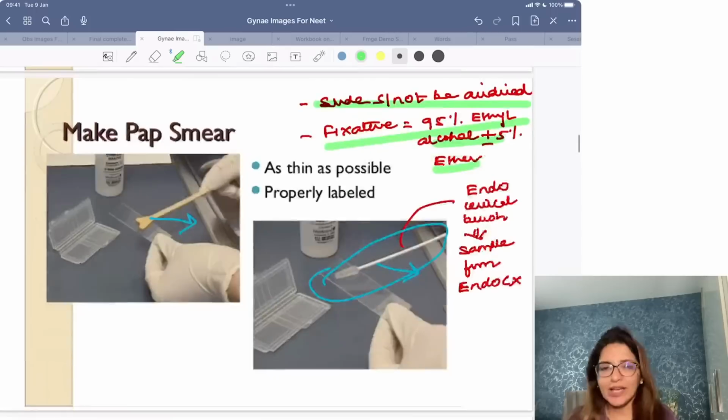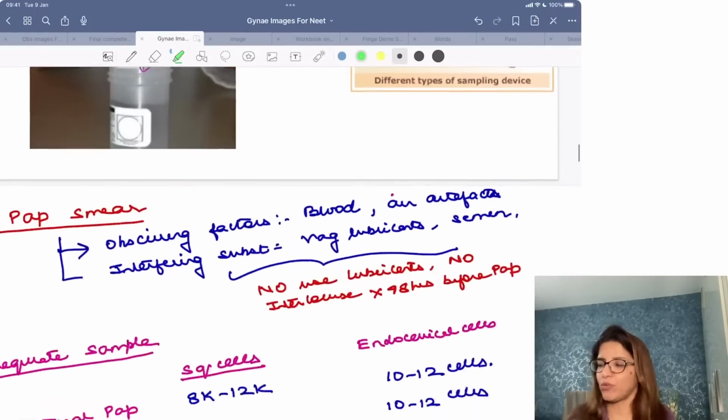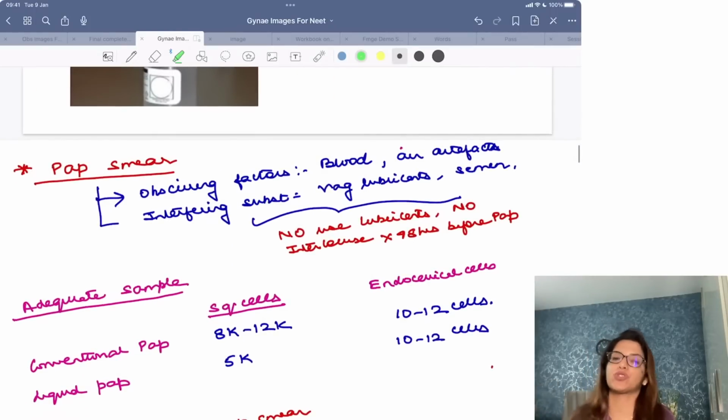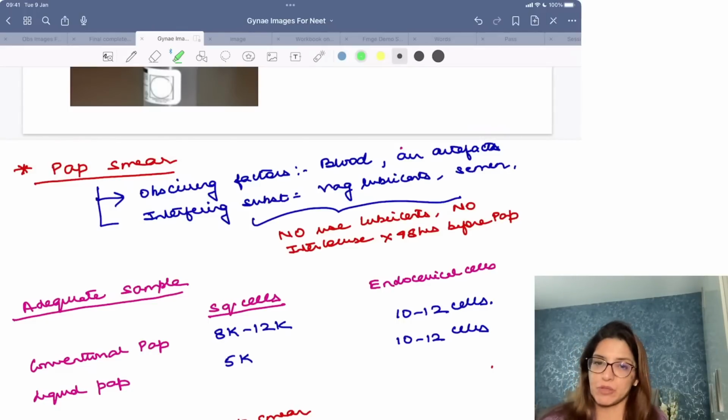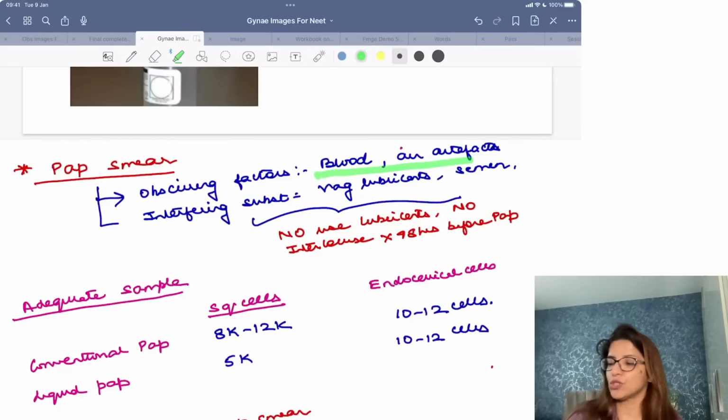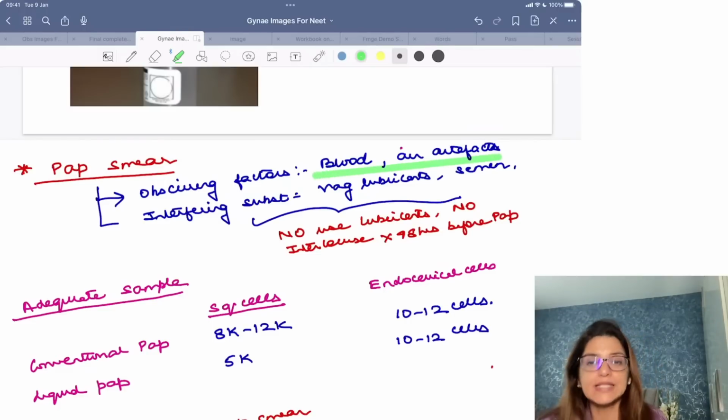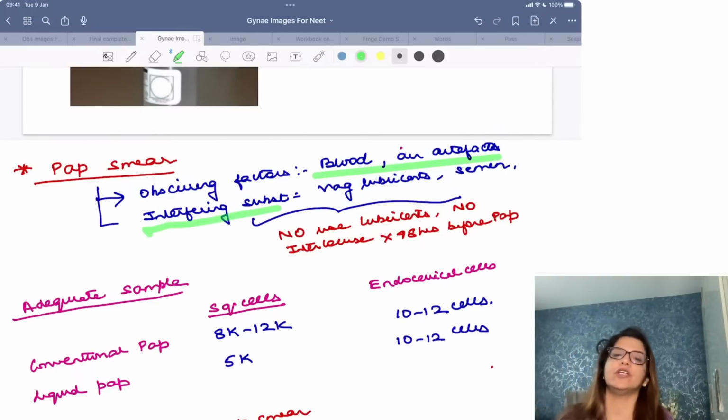Now, a very important update which I want to share with all of you. All the Marrow subscribers, you already know this. If you are not a Marrow subscriber, then please note this update. There are certain obscuring factors for pap smear. The obscuring factors for pap smear are blood and air artifacts. And there are certain interfering substances with pap smear. The interfering substances when you do a pap smear are vaginal lubricants and semen, right?